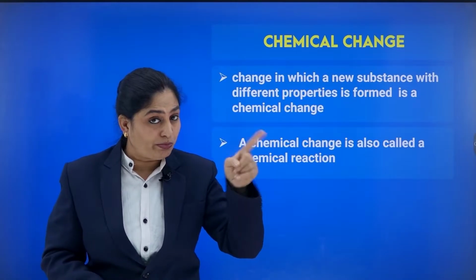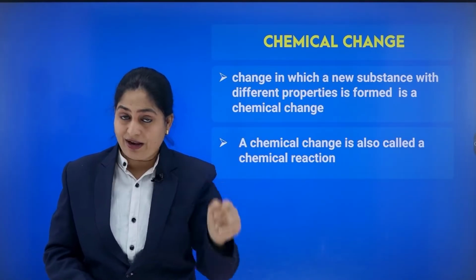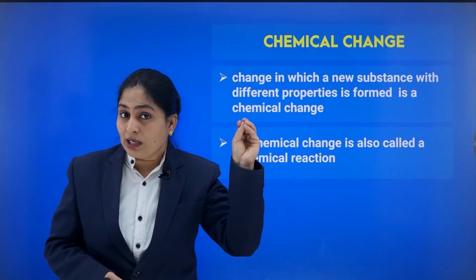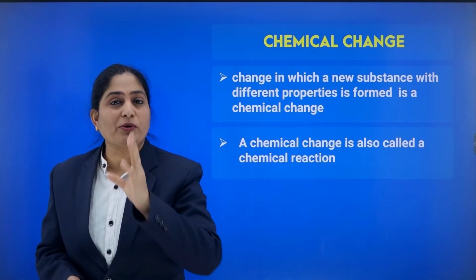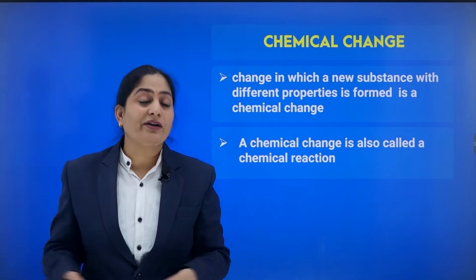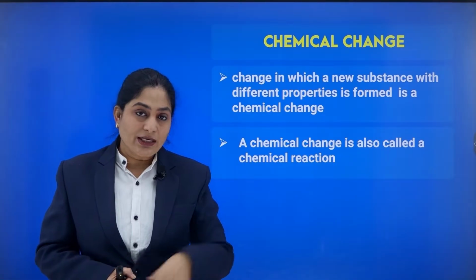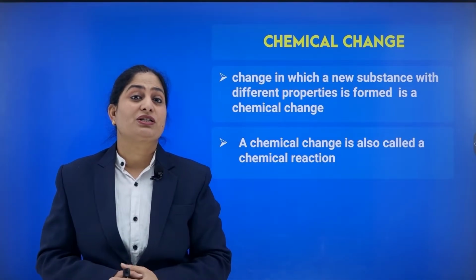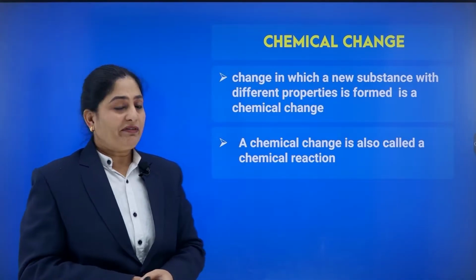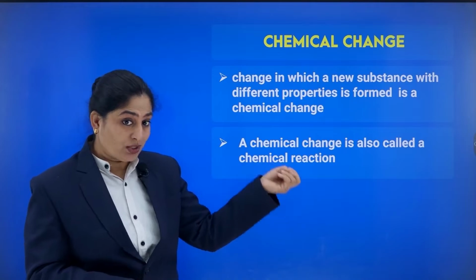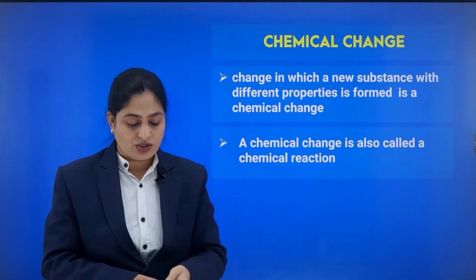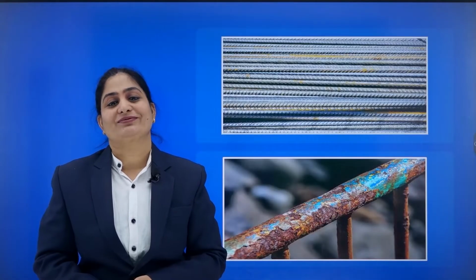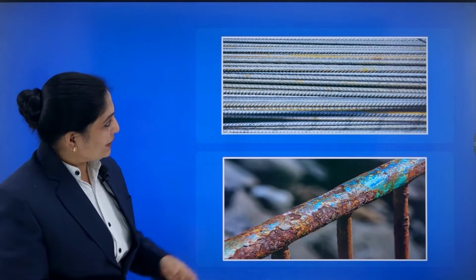So, if I ask you, do milk and curd have the same properties? No, they have different taste. If I ask you the property of magnesium and the property of magnesium oxide, they are different. Clear? Magnesium is a metal, magnesium oxide is a basic oxide. When we talk about chemical change, we also say that it involves some changes during the process known as chemical reaction.